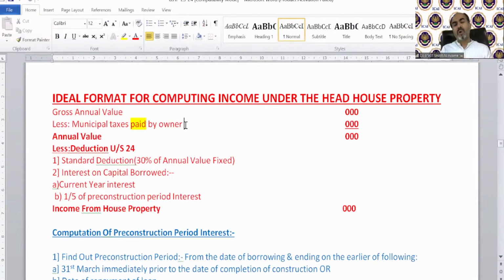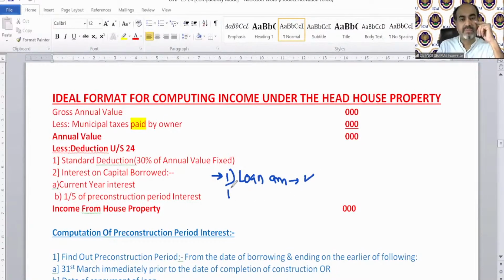Now, interest on capital borrowed is technically about the housing loan. If you have taken a housing loan or home loan for the property, for the building, then the interest part will be allowed as a deduction out of the annual value. To calculate interest on anything, we need to know the sum, the loan amount. Good news, the loan amount will be given in the question.